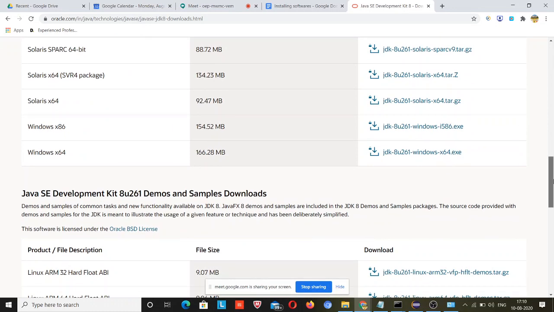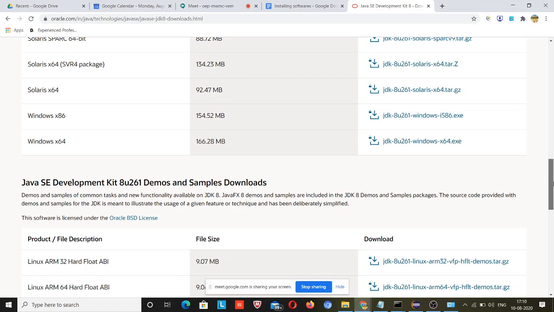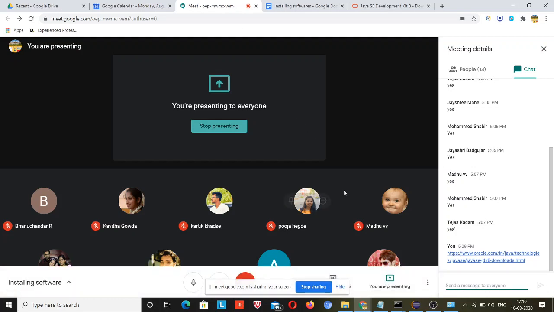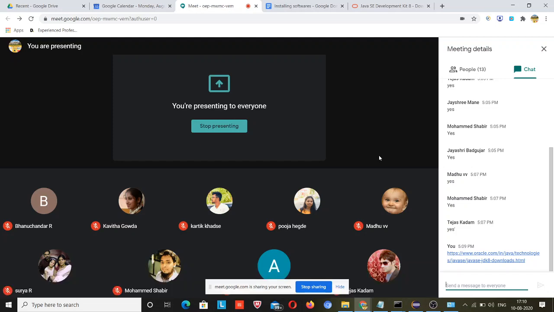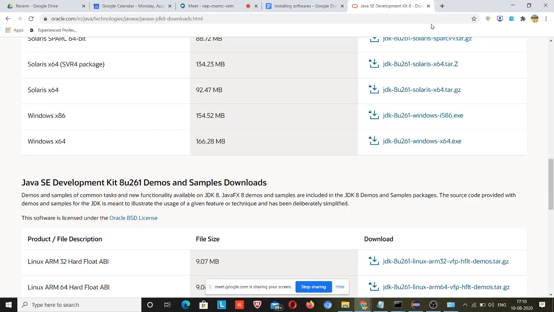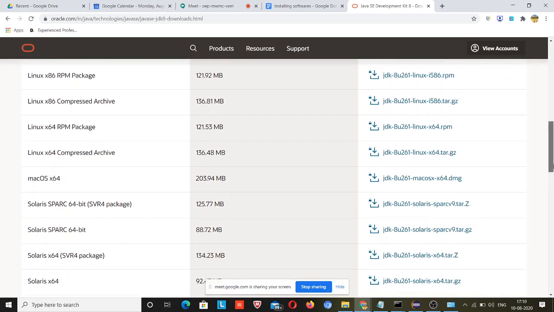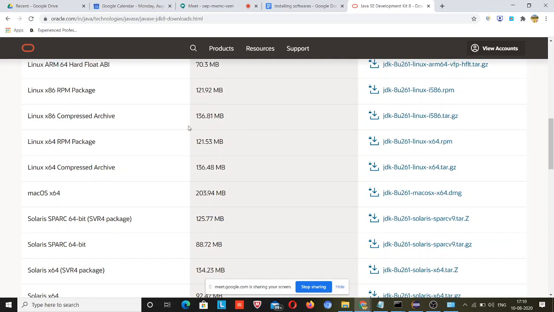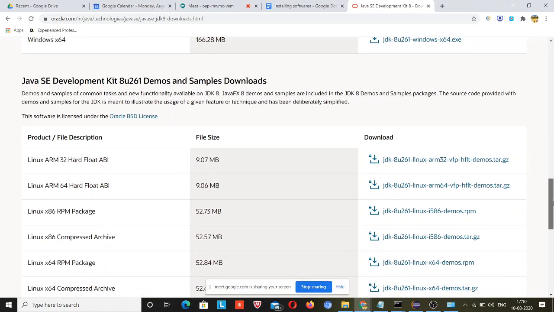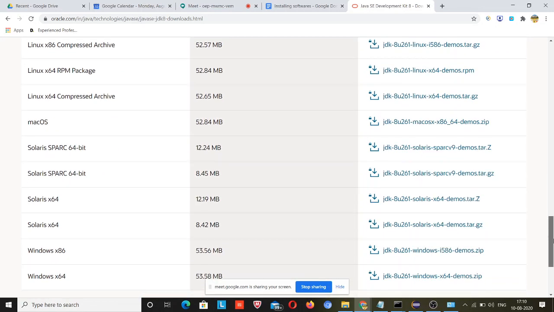And make sure that it will be for your operating system. If you are using Windows, download for Windows. If you have Linux, or Mac OS, the relevant software should be downloaded from your side. So if someone is using Linux, go for Linux. If you are using Mac OS, then download for Mac OS. Only the relevant things should be installed into your system, then it will work.